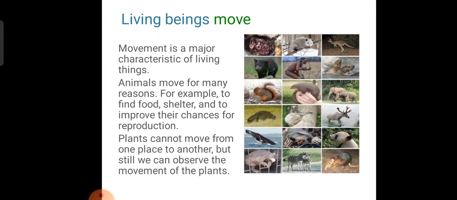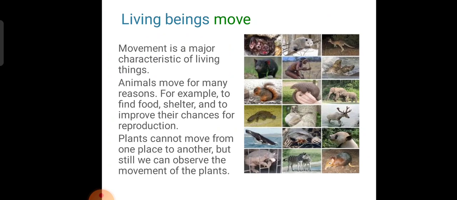Movement is a major characteristic of living things. Animals move for many reasons, for example, to find food, shelter, and to improve their chances for reproduction.